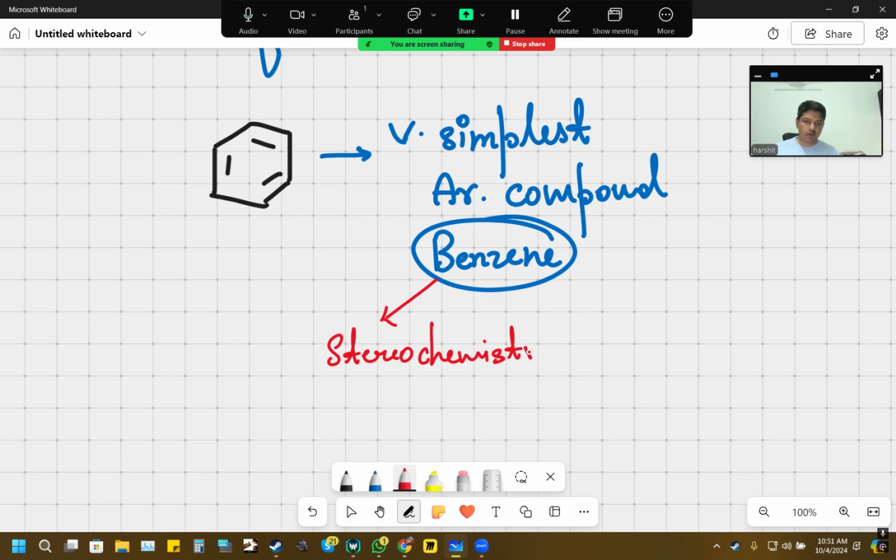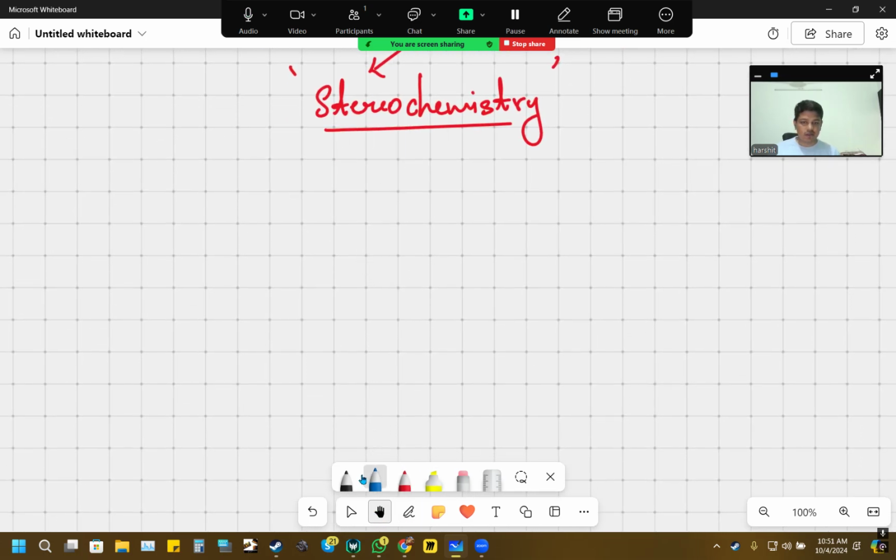Stereochemistry is the study of science which deals with the configuration of molecules, as in how exactly atoms are arranged in 3D space. To give one more example, you must have studied the tetrahedral structure of carbon. On pen and paper, I can draw a carbon with tetrahedral valency, a methane molecule CH4. But if I try to imagine the actual structure, it is not a planar structure.